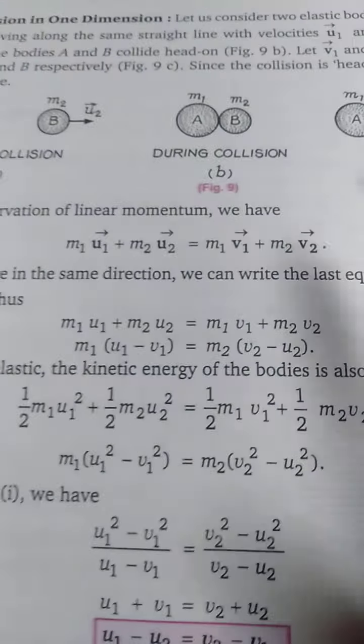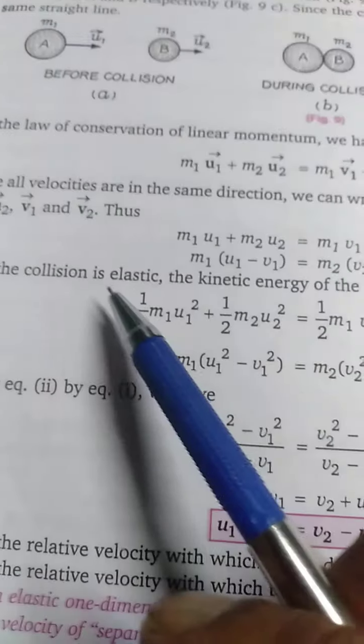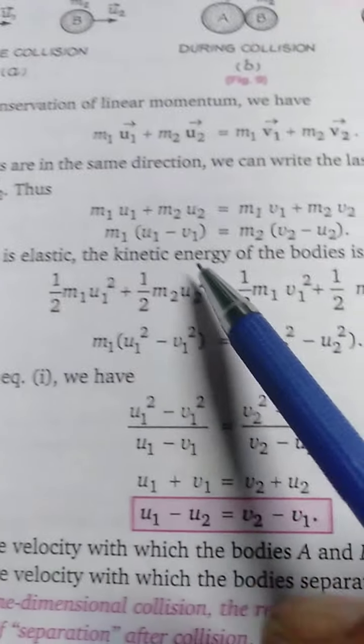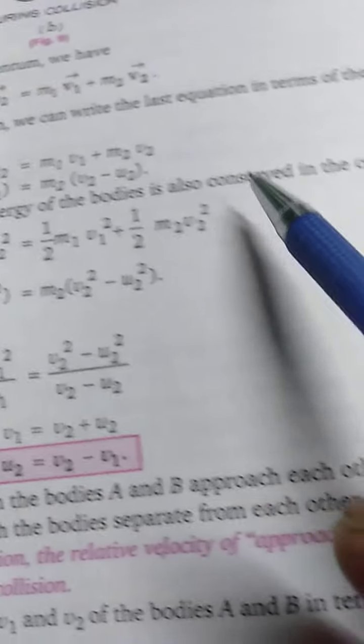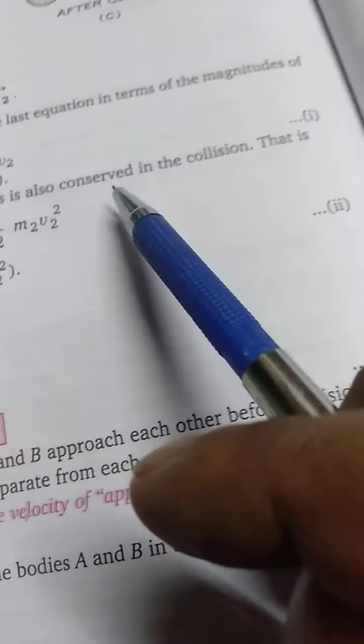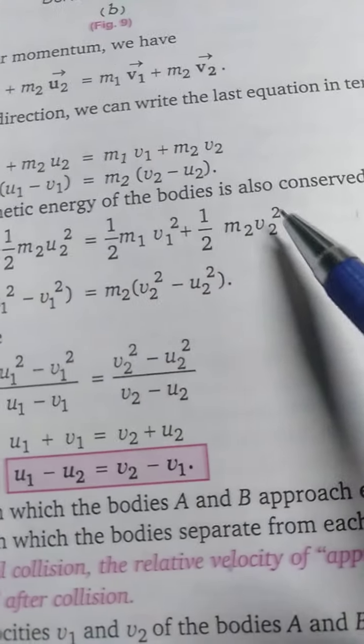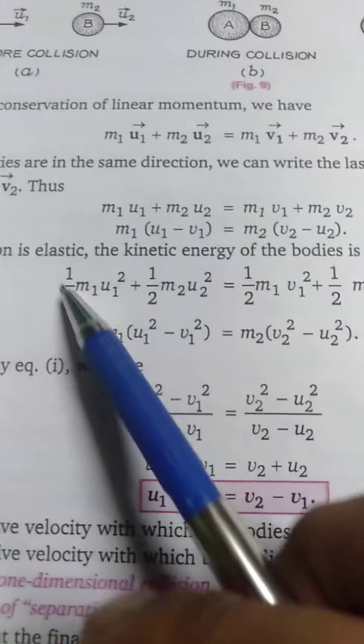From here you take the terms across and you will obtain this relation. Now the collision is elastic, so the kinetic energy of the bodies is conserved: half m1 u1 square plus half m2 u2 square is equal to half m1 v1 square plus half m2 v2 square. This is the total initial kinetic energy of the two bodies and this is the total final kinetic energy.